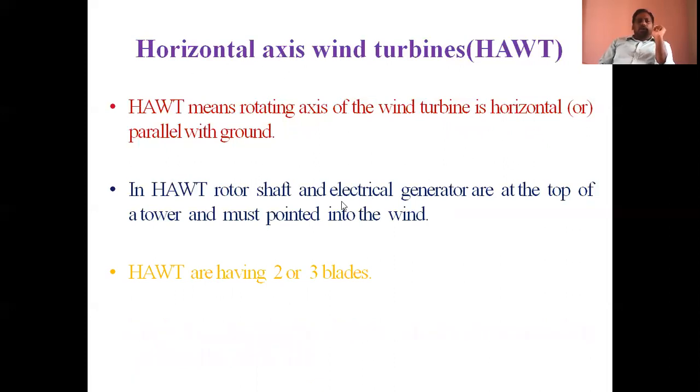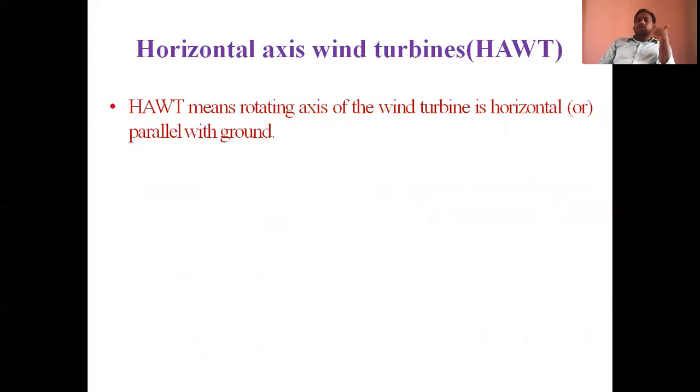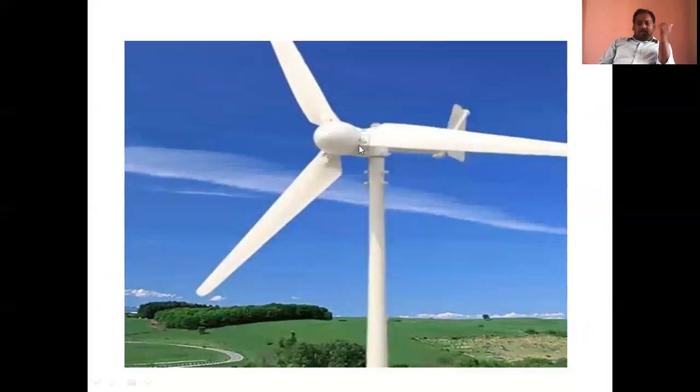So here, a horizontal axis wind turbine has the rotor shaft and electrical generator at the top of the tower. What is the arrangement in this turbine? The rotor shaft and the generator are at the top of the tower and must point into the wind. See here, this is the axis, these are the blades, and here is the rotor. The rotating part is the rotor. The rotor axis and behind it the generator, these two are mounted on the tower.